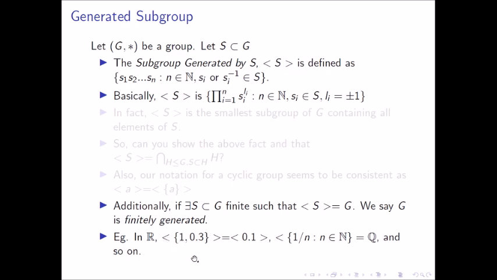But this subgroup contains 0.3 as well as 1. Hence, any element generated by these must be generated by these. So this is a subgroup of this, and this is a subgroup of this. So we get that this is indeed an equality, and these two groups are the same. So the subgroup generated by 1 and 0.3 is the same as the subgroup generated by 0.1, or the cyclic group generated by 0.1. So let's look at another example.